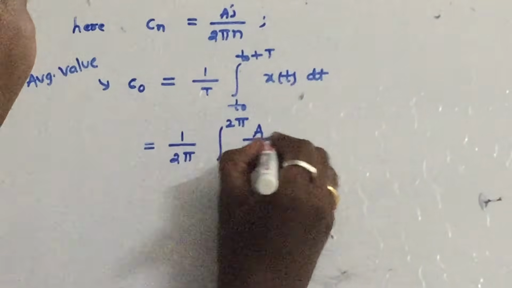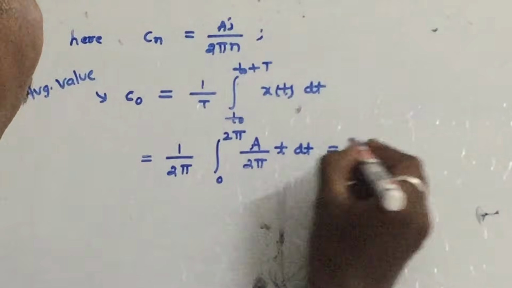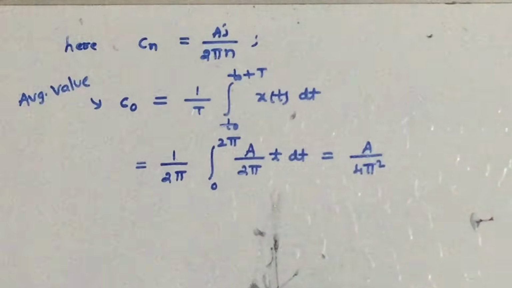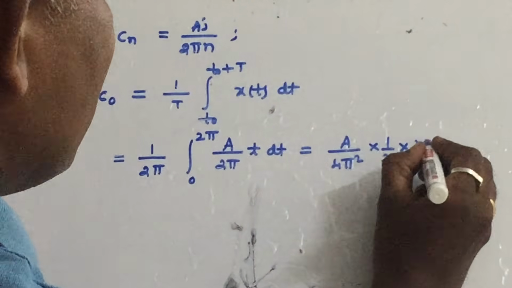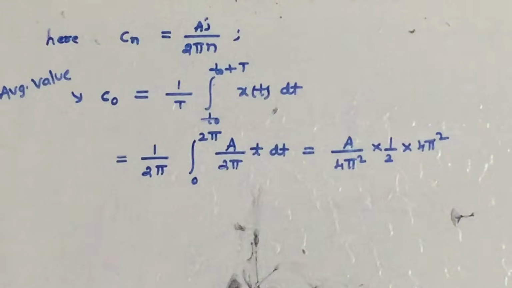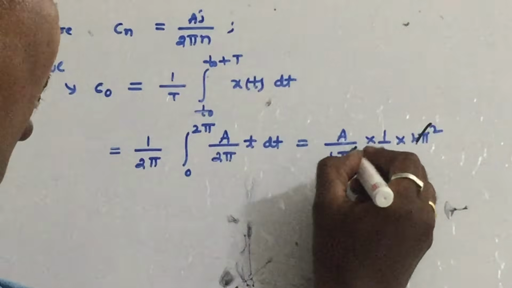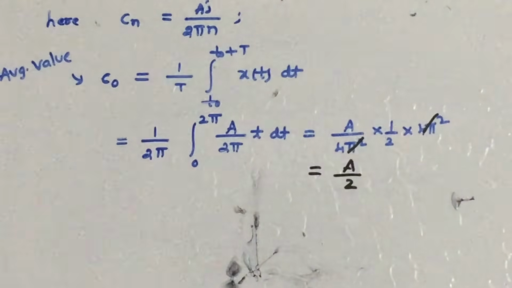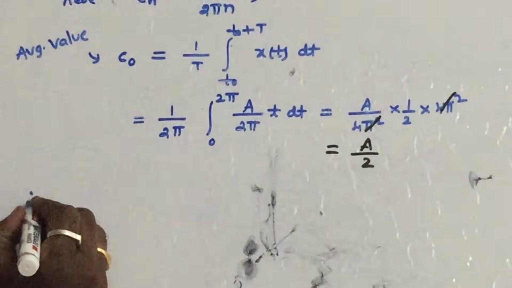In this interval, what is the equation of x of t? A by 2 pi into t into dt. So what is the answer? A by 4 pi square, since the integration of t is t square by 2. If you substitute the limits, you can cancel out 4 pi square with 4 pi square. So the answer will come out as A by 2. Let us substitute these values in the exponential Fourier series.